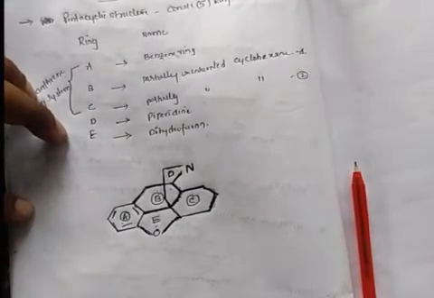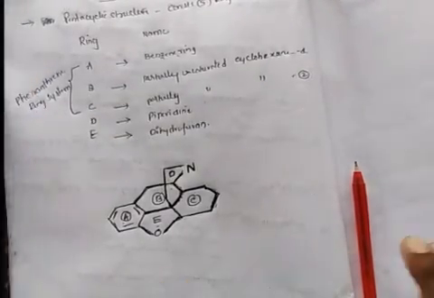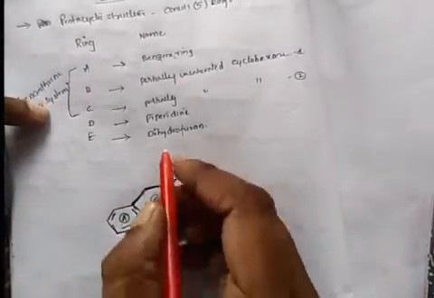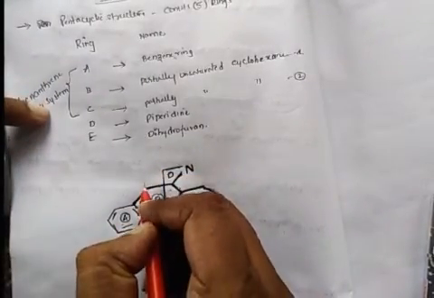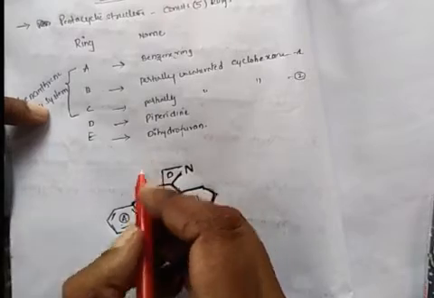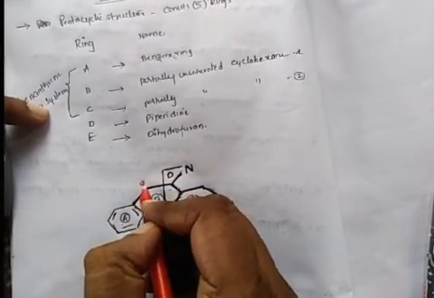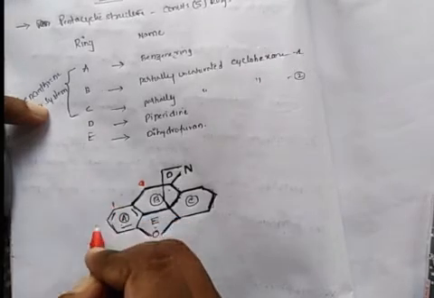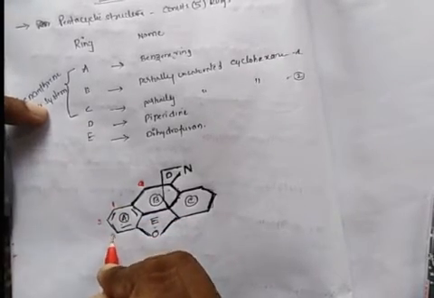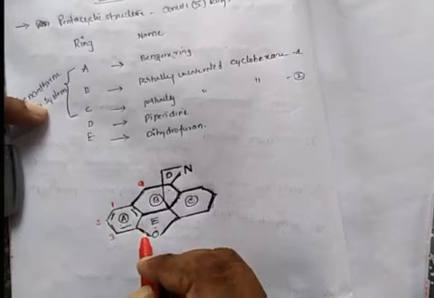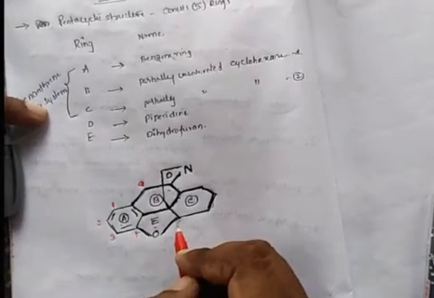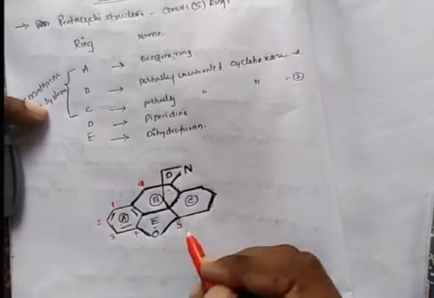First we will give a numbering. Sorry, we have to start the numbering from benzene onwards. 1, 2, 3, this is 4, this is 5.